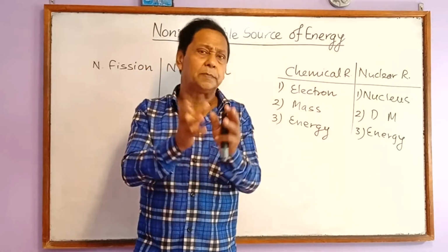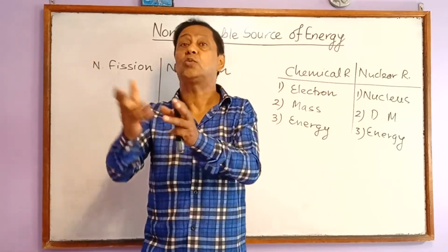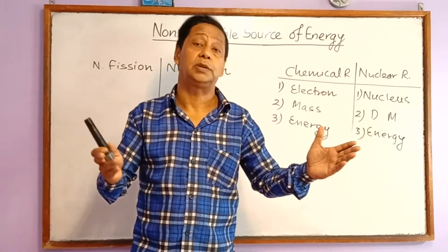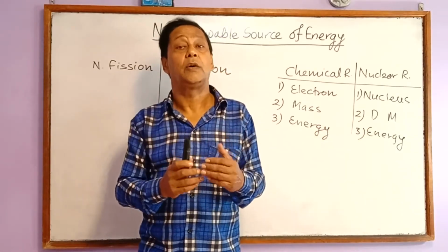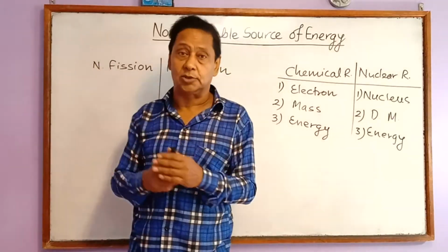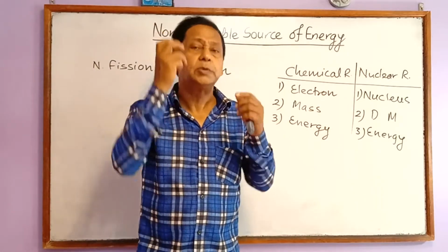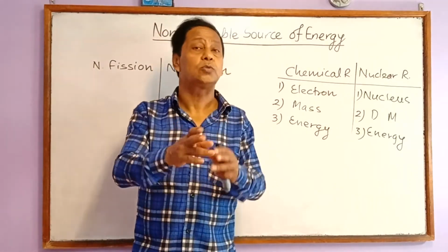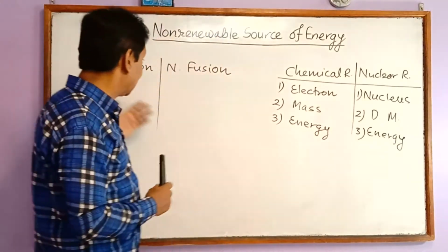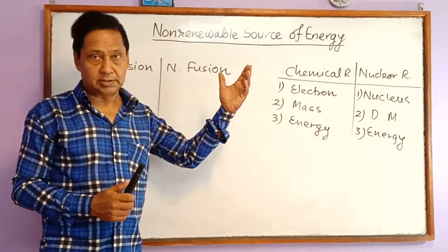In this process, a part of the mass is destroyed, and that destroyed mass converts to a tremendous amount of energy, which we get in the form of solar energy. In fission also, a certain mass of uranium is destroyed and converts to a tremendous amount of energy. In both cases, energy is produced.